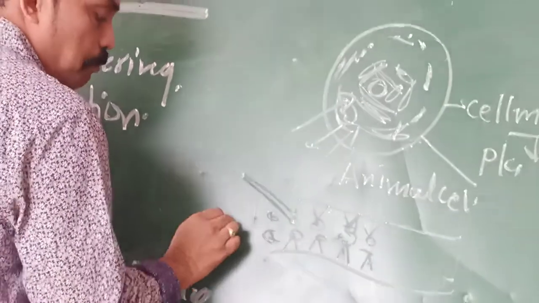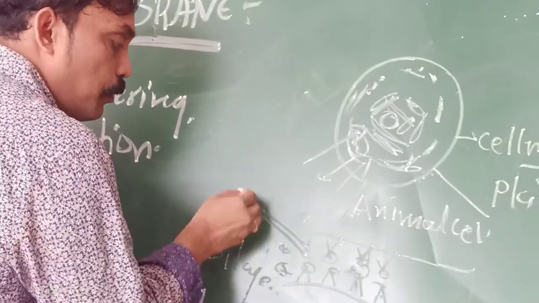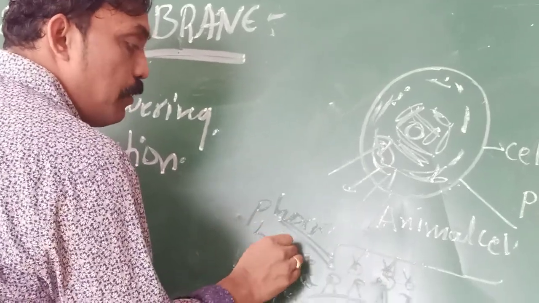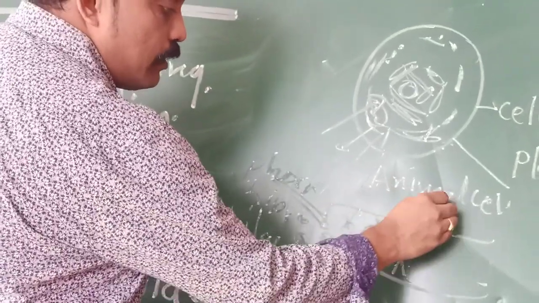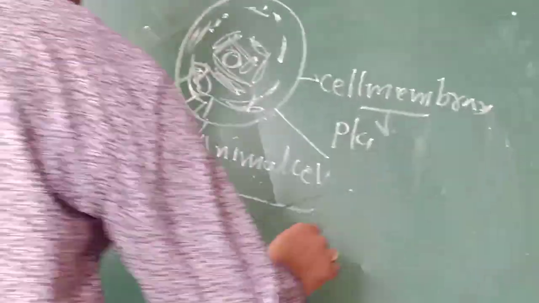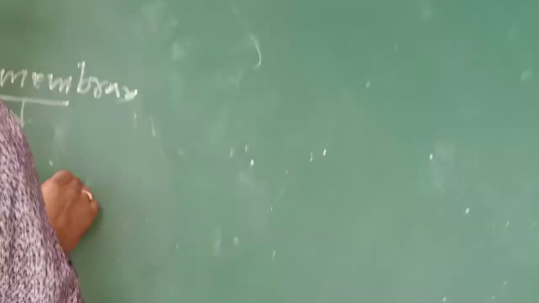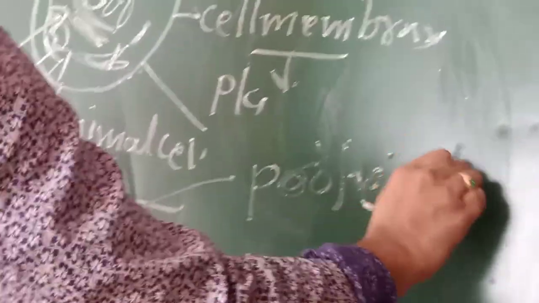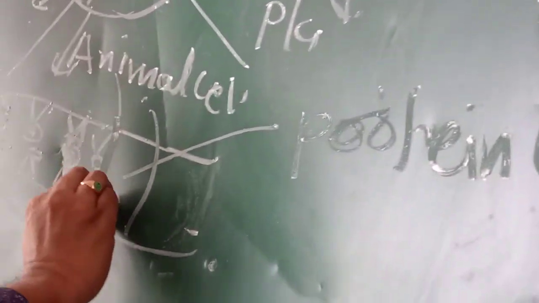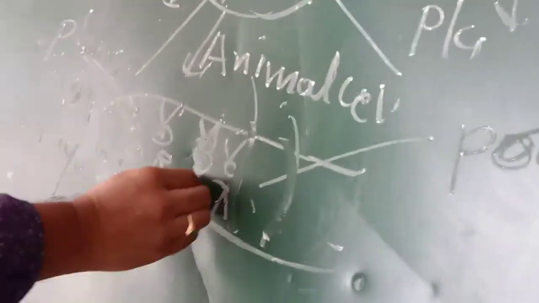And protein gradients are also located especially on the surface of the plasma membrane or cell membrane.